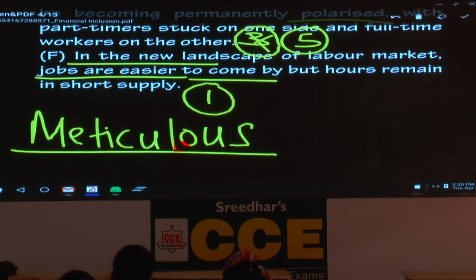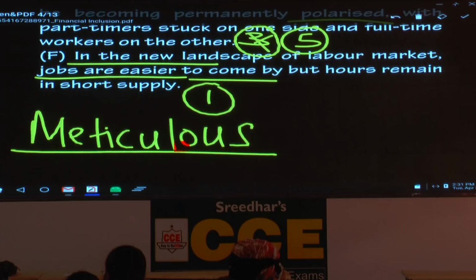Now, generally what happens, today also proofreading is a special job. If you take the newspapers, magazines, the main person is the editor. Then they have the writers. Then they have the designers. And besides all these, they have one particular post, proofreader. Proofreading is a special skill. Everyone cannot be a proofreader. What is the reason?